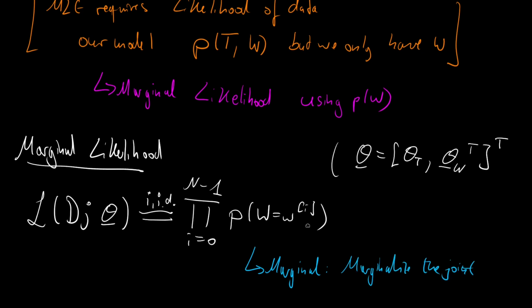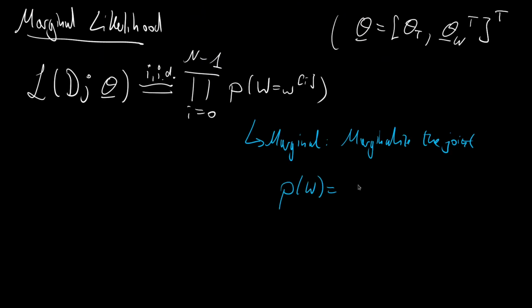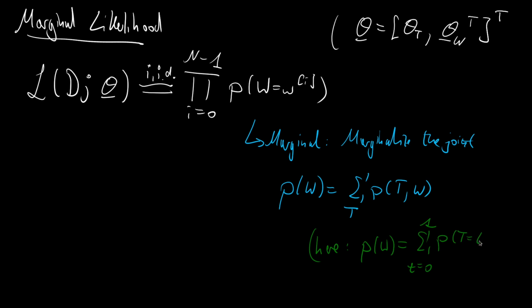So P of W is the summation over all possible states that our latent variable can take of the joint P of T and W. In our Bernoulli model, P of W would be the summation over small t from 0 to 1 of P of capital T equals small t, and W. But to be more general, I will resort to this way of writing it down.